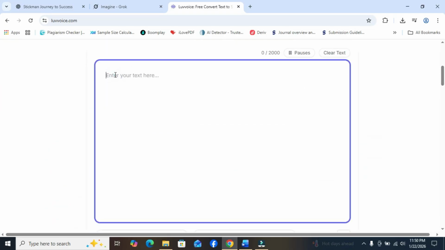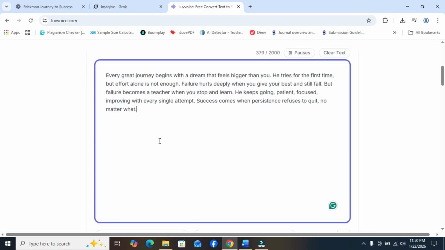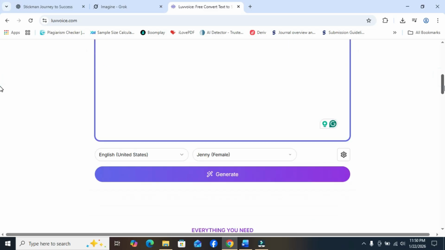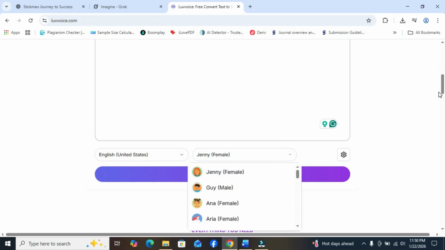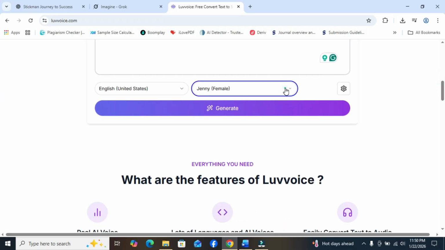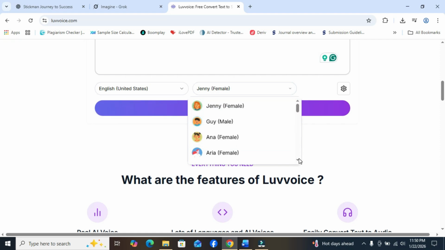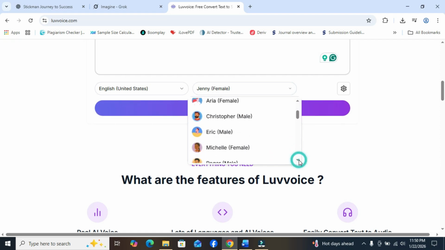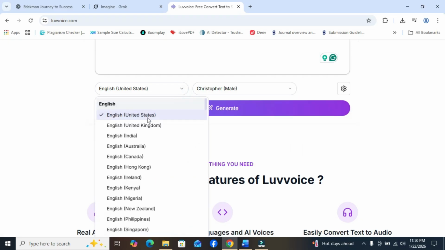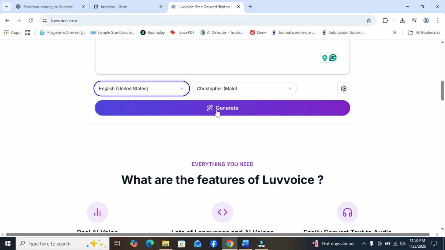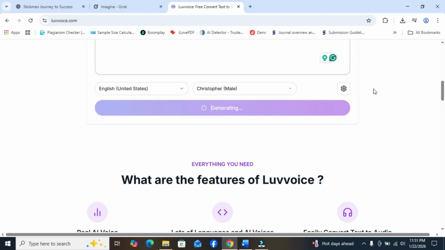What I'm going to do is to paste it here. That's the voiceover. And I'll be looking for a voice to use. I'll be using the voice of Christopher. And you look at the country, English, Indian, Australia. I'm going to be choosing English, United States. Then I click on generate.